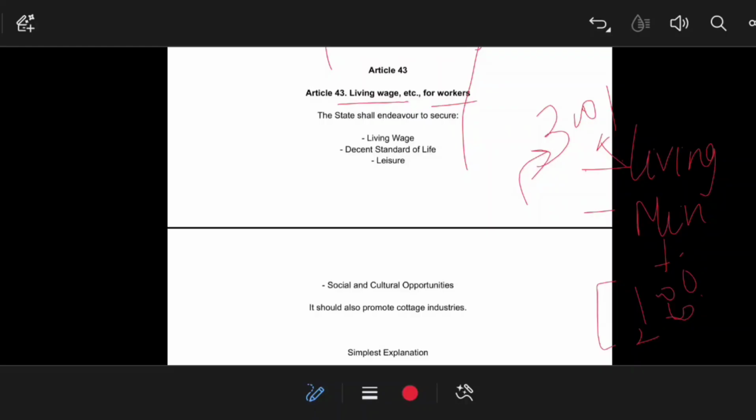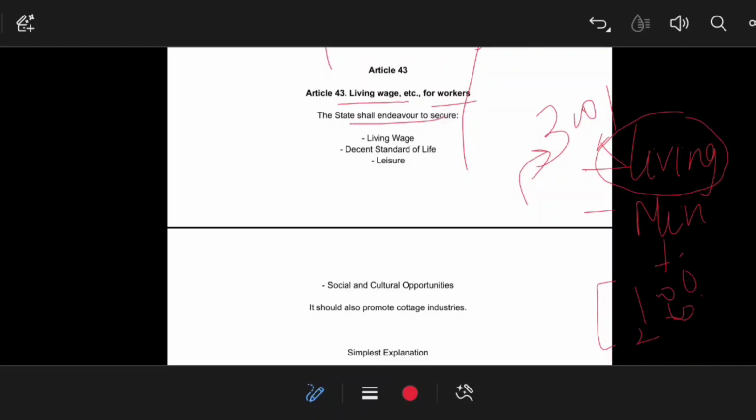And when you go to purchase groceries for your daily essentials, you can purchase everything as you want. So this is the concept of living wages: the bare amount that is essential for a living should be provided as wages. But minimum wages doesn't mean how much money you require to sustain your life or to spend on a daily basis on groceries or other expenses. So Article 43 talks about living wages for workers.